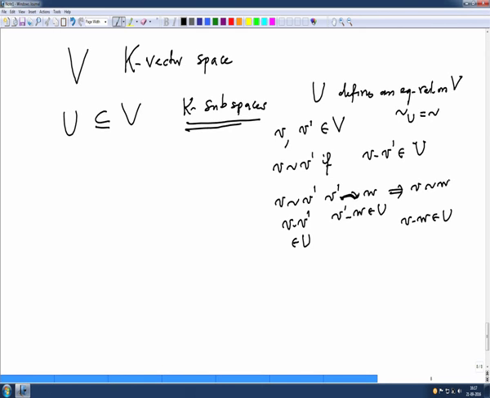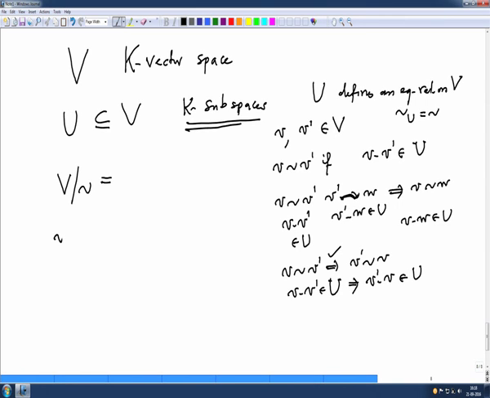So we have checked reflexivity, transitivity, and now we want to check that it is symmetric. Symmetric means v related to v prime should imply v prime related to v. But v related to v prime means v minus v prime is in U, and if something is in U, then the minus of that is also in U because it is a subspace. So v prime minus v is also in U. Therefore this is also correct. So we have checked that this is an equivalence relation, and what is the quotient space now? V mod tilde is what? These are the equivalence classes. So let us see what are the equivalence classes.